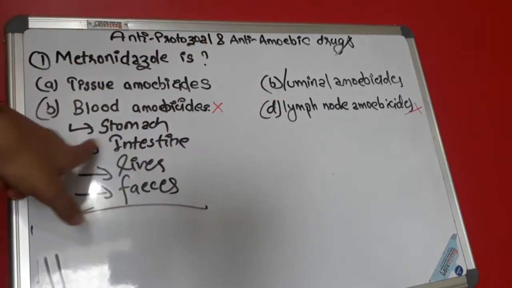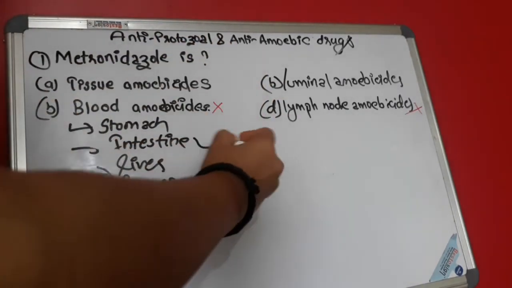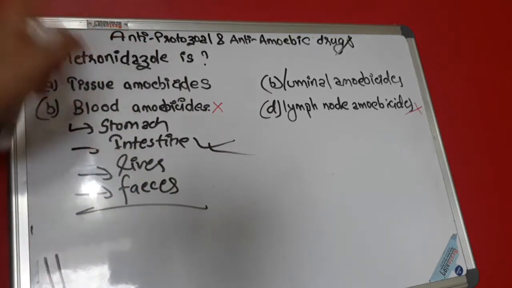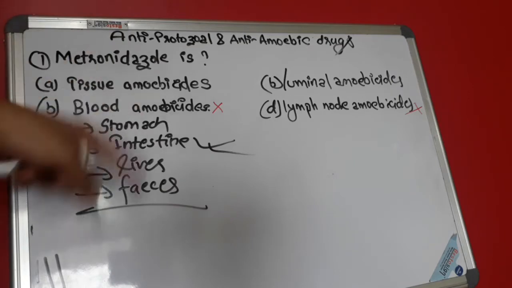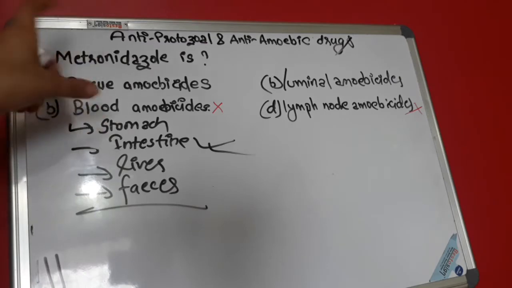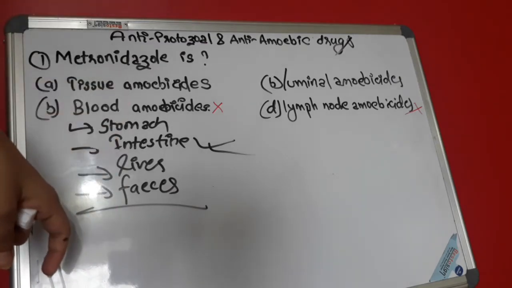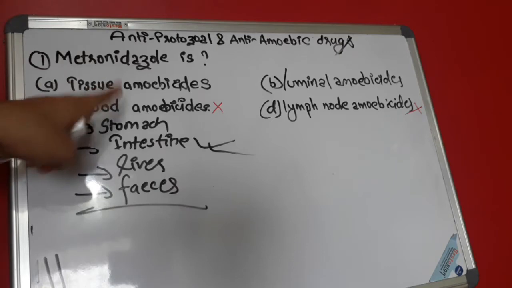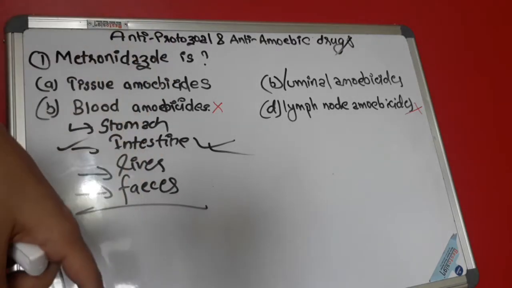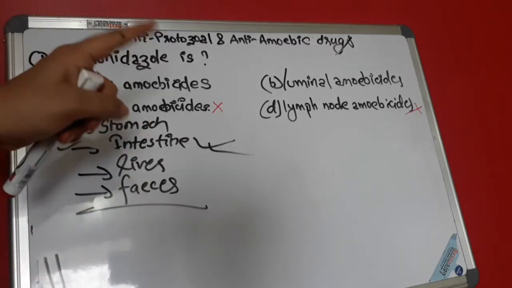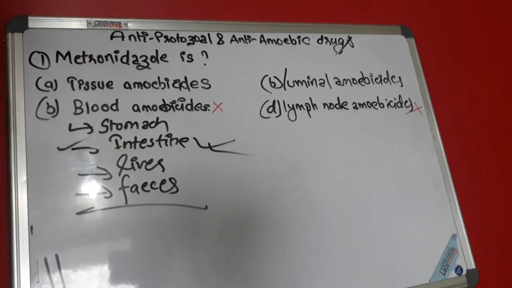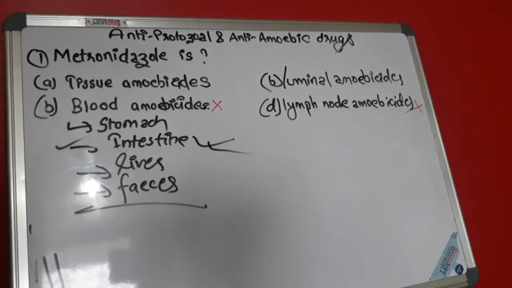Luminal amoebicide means it acts on the intestine. Those amoebas which remain in our intestine are killed by luminal amoebicides, whereas if they are present in the stomach, liver or any other systemic part of the body, they are killed by tissue amoebicides. If they are present in the intestine, that is the luminal amoebicide, whereas if present in the tissue, it is the tissue amoebicide. This was about luminal and tissue amoebicides.